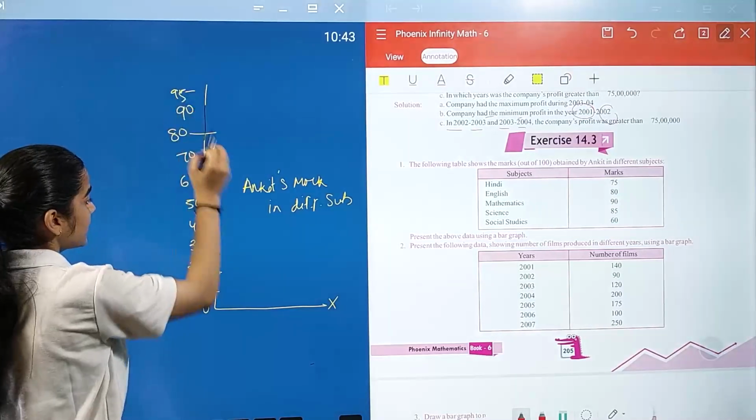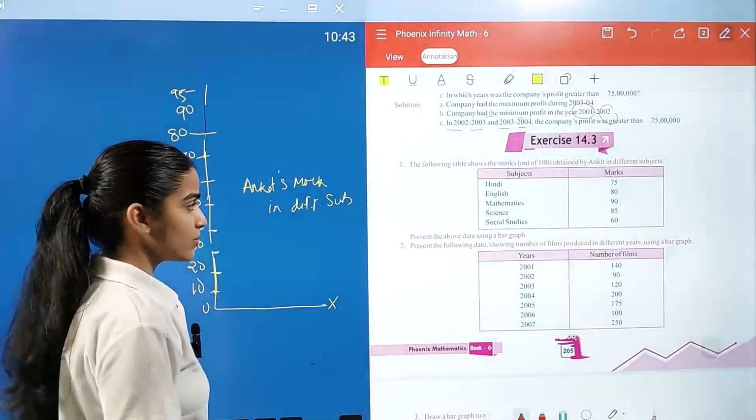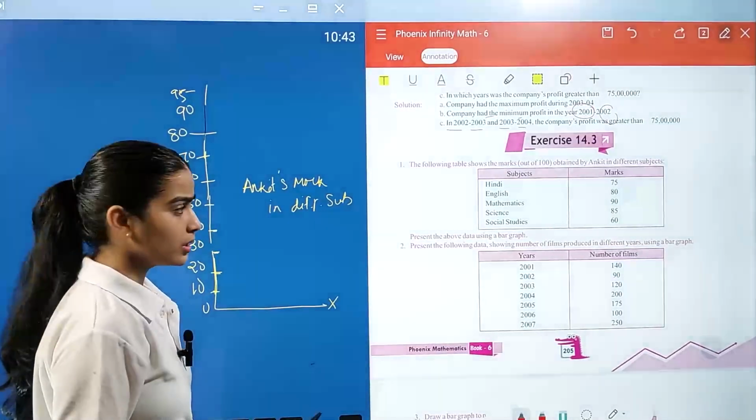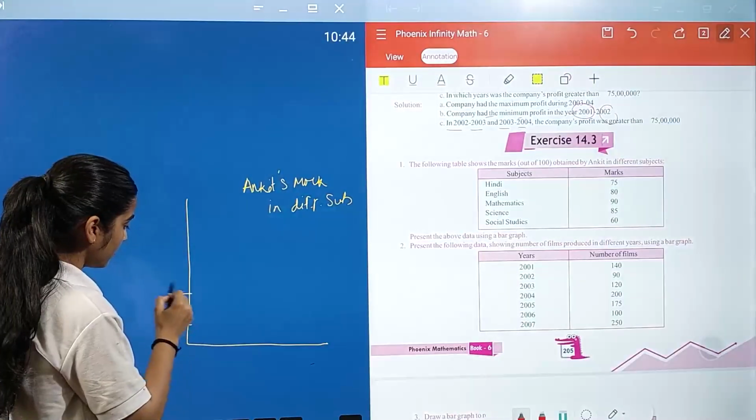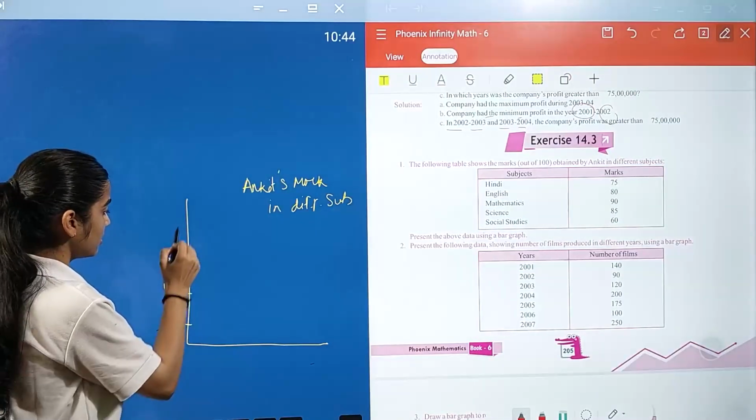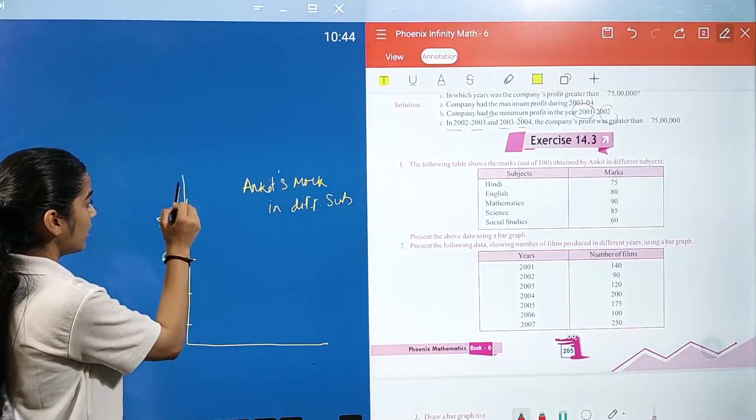Or you can take any other measurement scale. You can take 20, 20, 20, it's also good. 20, 40, 60, 80 and 100.